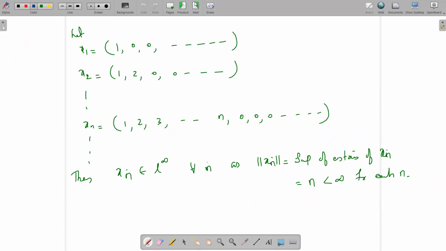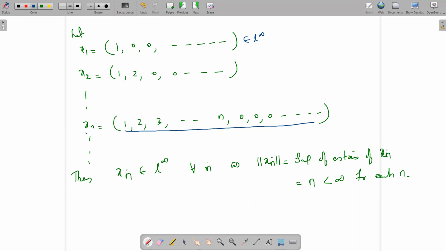For that, we consider x1 equal to (1, 0, 0, 0, etc.) that belongs to L infinity, because the norm of x1 is the supremum of the entries, that is 1. x2 is equal to the sequence (1, 2, 0, 0, 0, etc.). So in general, xn is a sequence whose first n terms are 1, 2, 3, etc., n in succession, and all the remaining terms are zeros. So xn belongs to L infinity for all n, because the norm of xn is the supremum of the entries of xn.